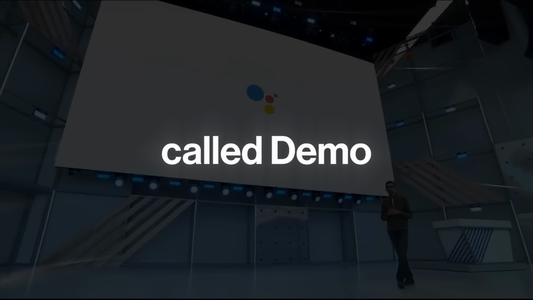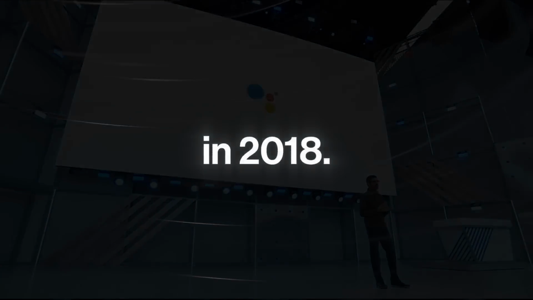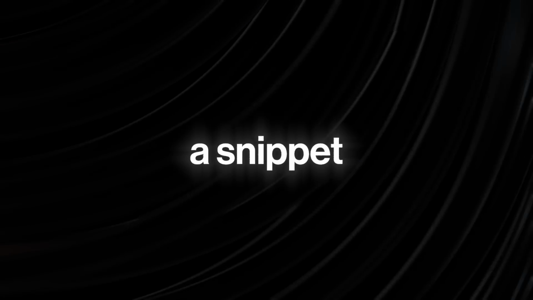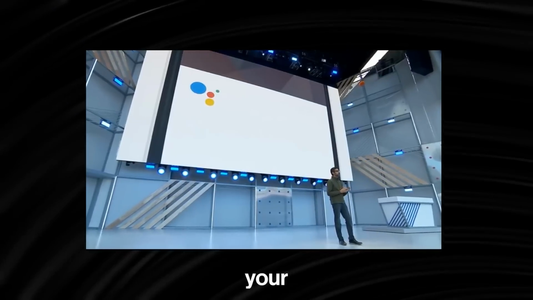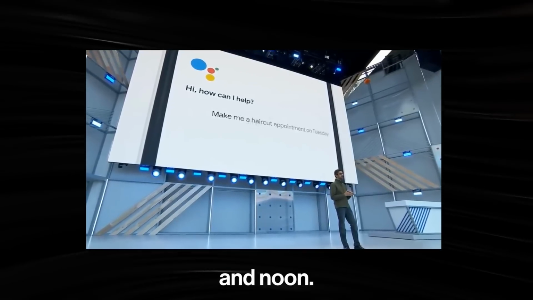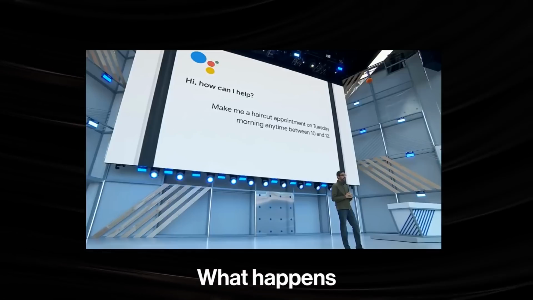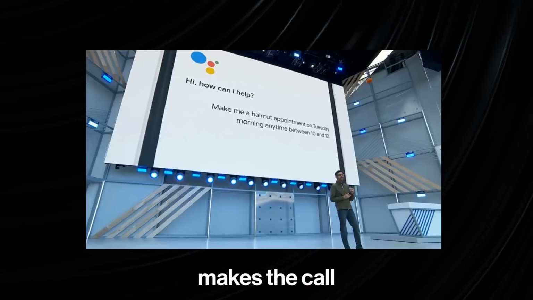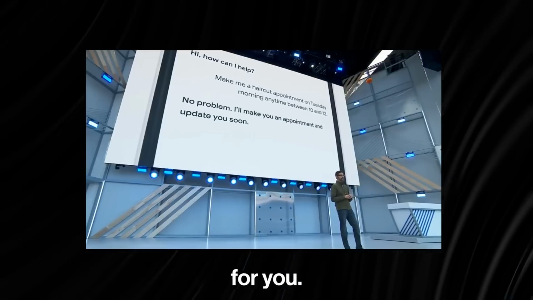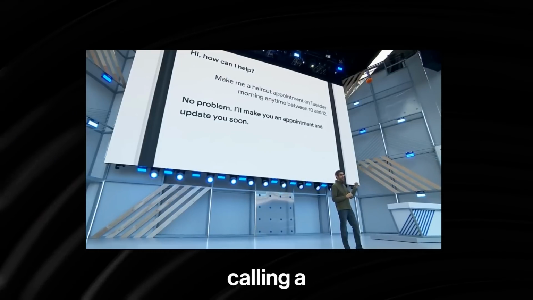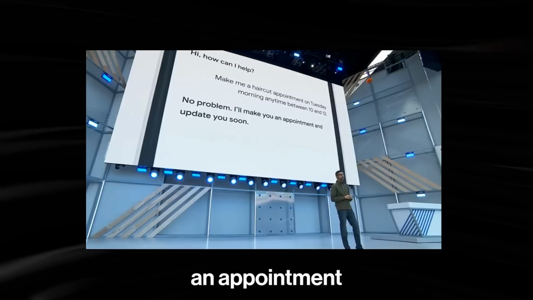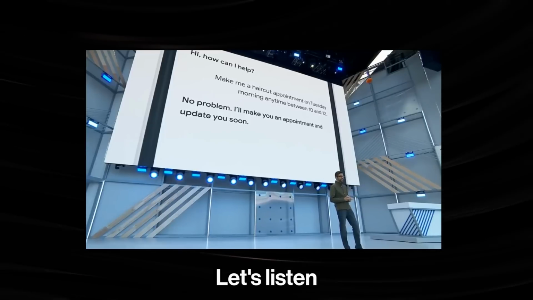The closest thing I've seen was the Google Duplex phone call demo by Sundar Pichai in 2018. For better context, I'll play you a snippet of that demonstration just before we continue exploring the Soundstorm demos. Let's say you want to ask Google to make you a haircut appointment on Tuesday between 10 and noon. What happens is the Google Assistant makes the call seamlessly in the background for you. So what you're going to hear is the Google Assistant actually calling a real salon to schedule the appointment for you. Let's listen.